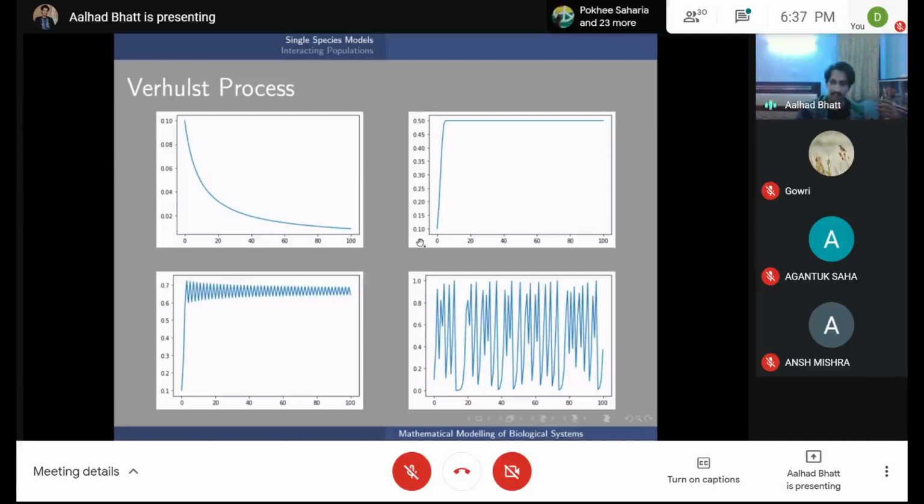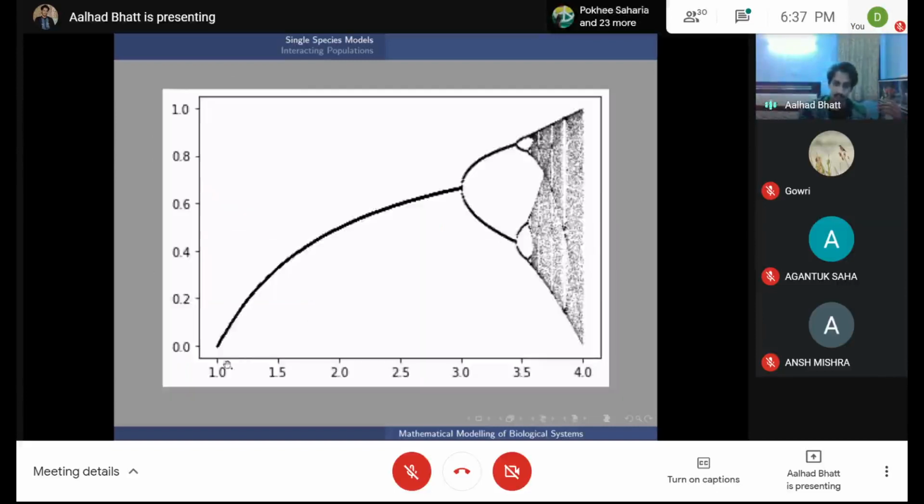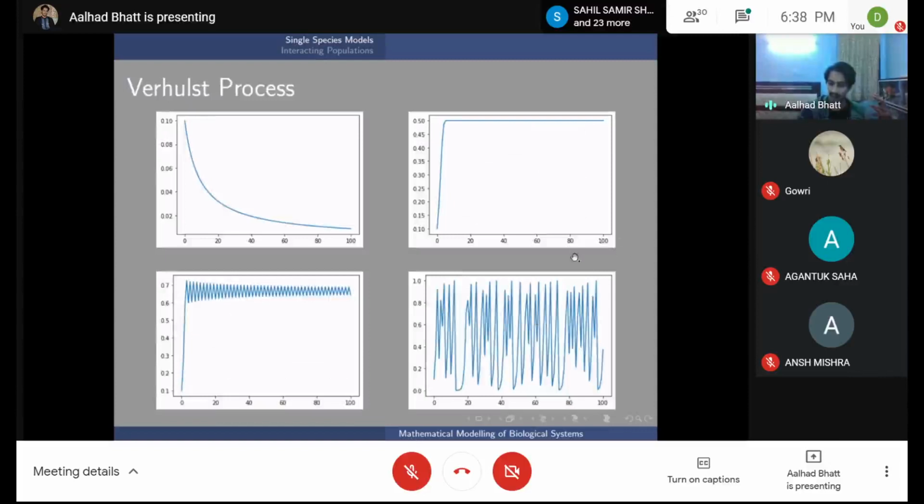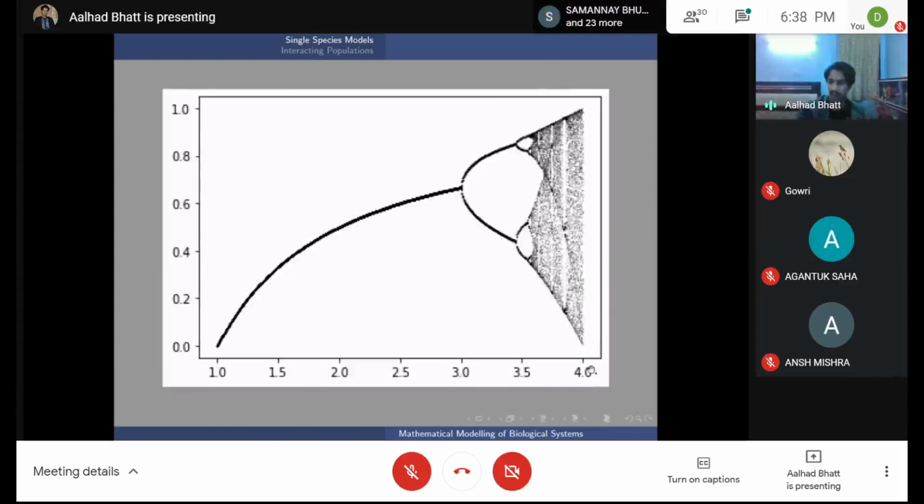So on the next slide is a map of what happens. Again, some of you would have seen this before, but this is the increasing value of r, and this is u, and this represents the fixed points in a certain sense. So here there's only one fixed point, nothing is happening. At r equal to 3, as predicted, you now have two different values, and they just keep on increasing until here you have another bifurcation, and that keeps on going. And as you had seen, at r equal to 4, there's complete chaos. Here again, there's complete chaos.